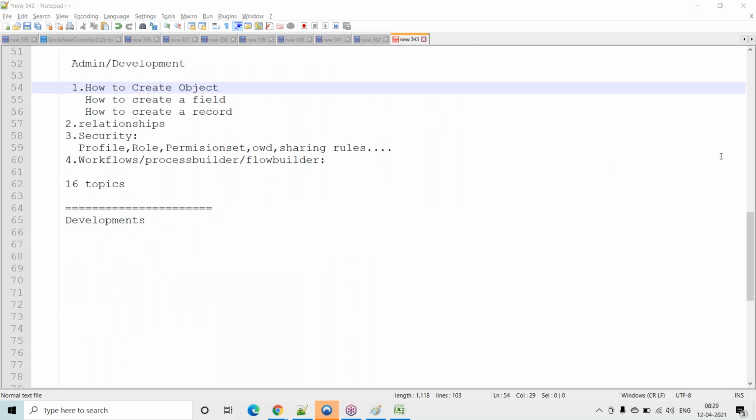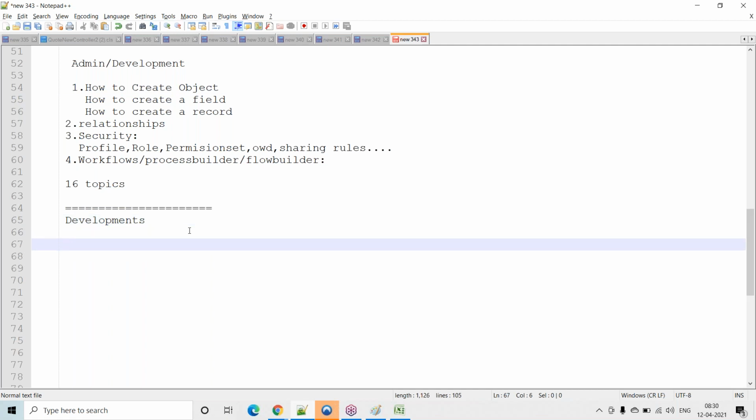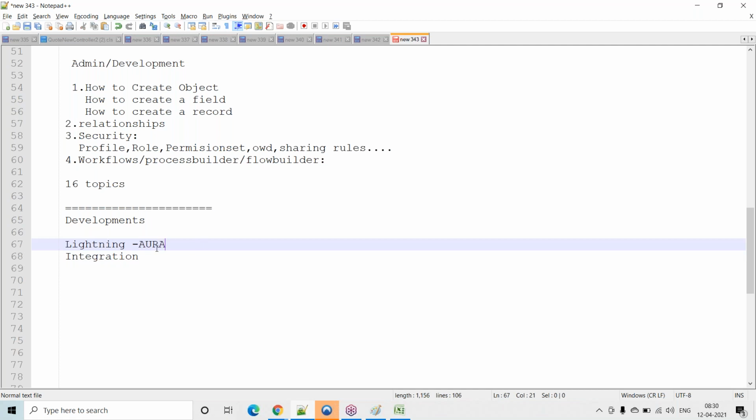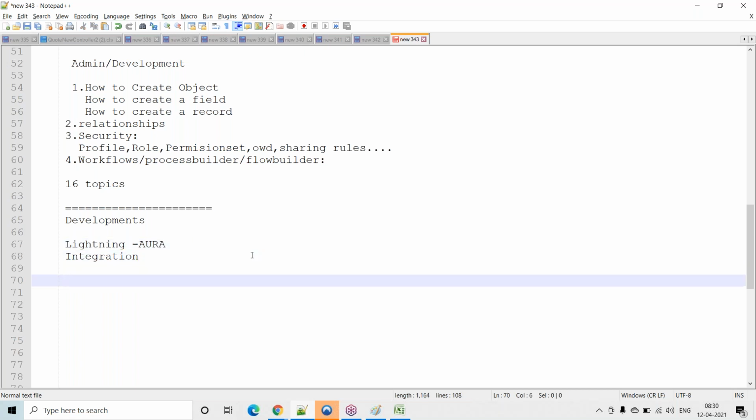Any questions, Arjun? Any questions or any information you want? Nothing. So in the training, both admin and development will be covered, is it? Yes, admin and development. In admin, we will cover both the classic version and lightning version. Development also we will cover in classic version and lightning with Aura, and integration also. Is Aura a programming language? Yes, it's a programming language. How long is the course, Ramesh? I mean, the total length of the course?